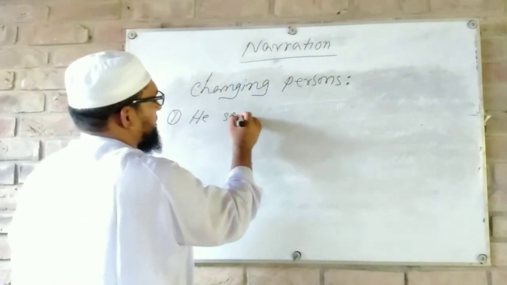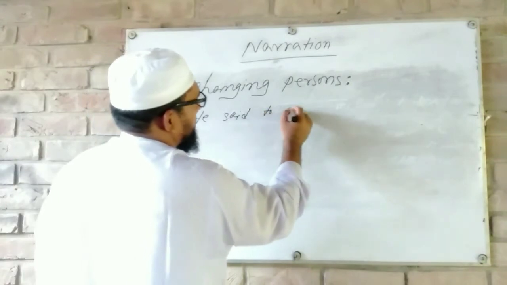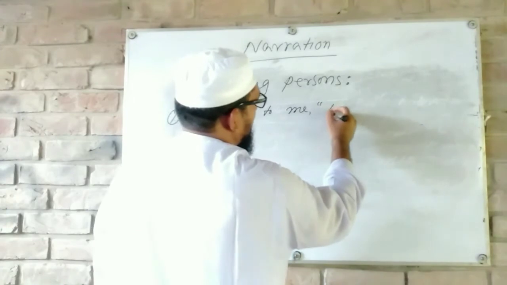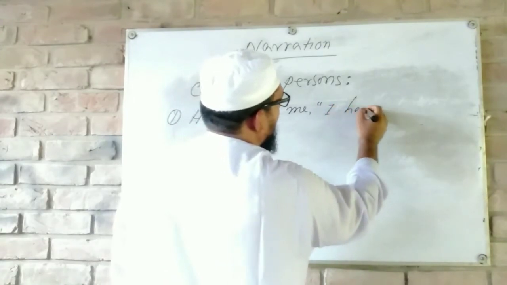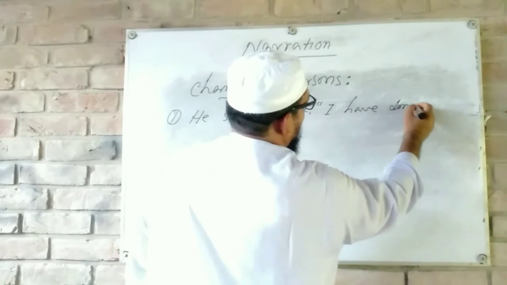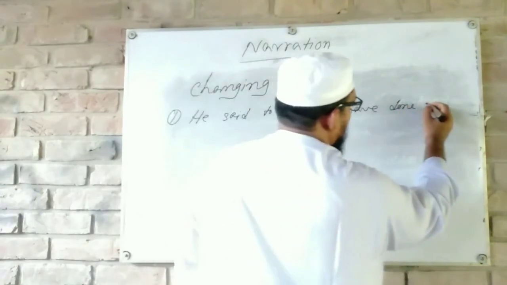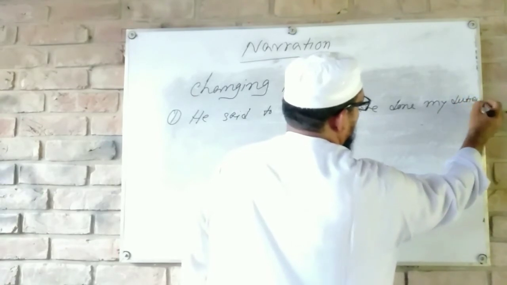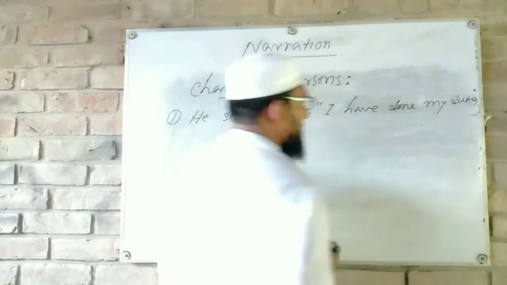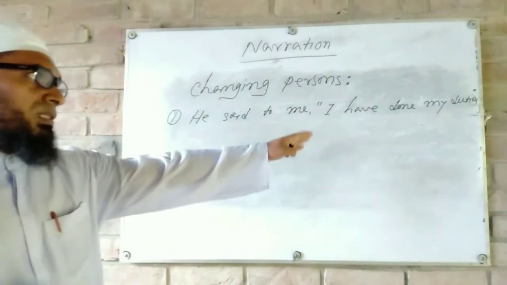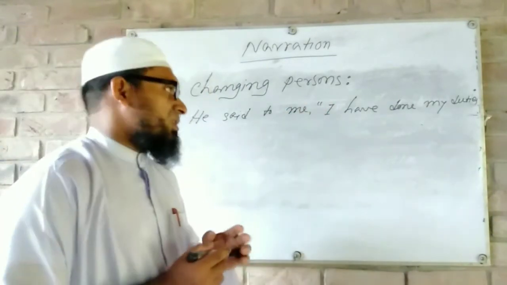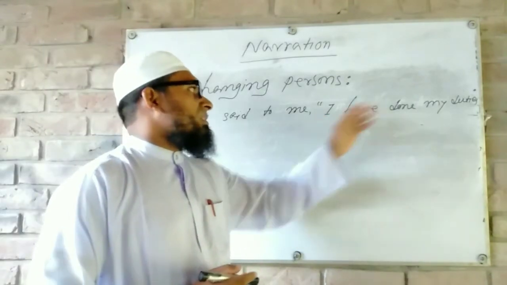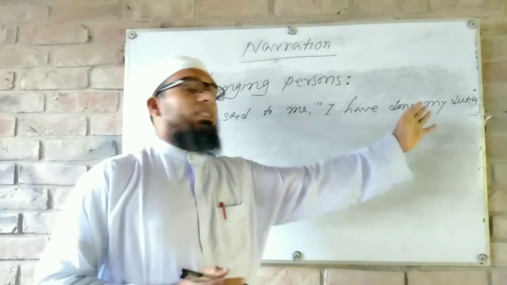He said to me, I have done my duties. So here in the reported speech we have two shapes, subjective case and objective case, but they are first persons.